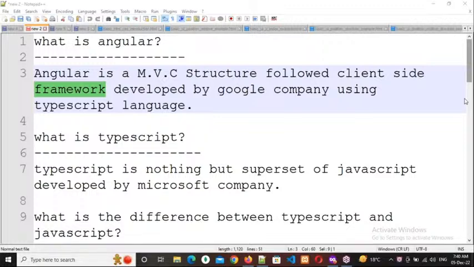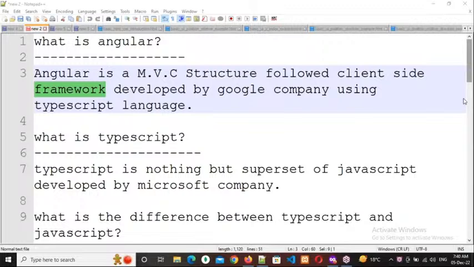CodeIgniter, Laravel, those are all PHP related frameworks. Django is a Python related framework. MVC framework, that is related to .NET, I think. So like that, every framework is developed by some core language only. Is it clear, everybody?